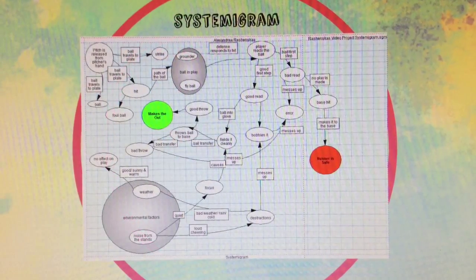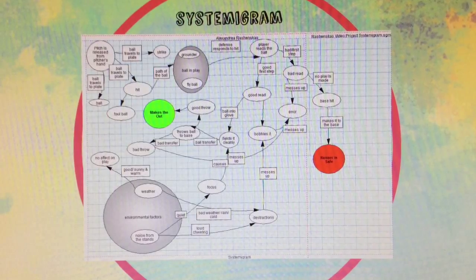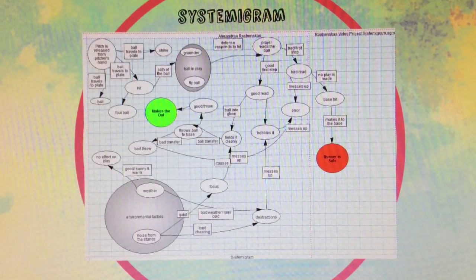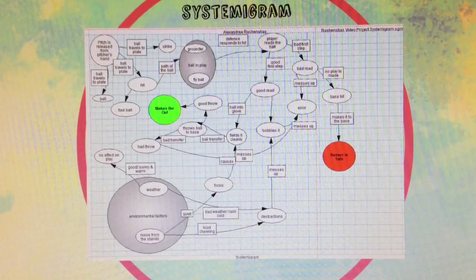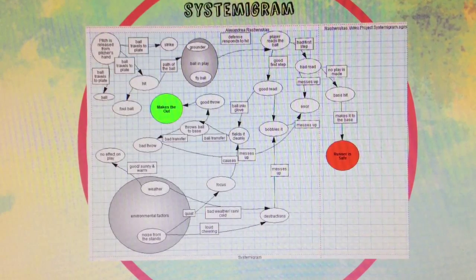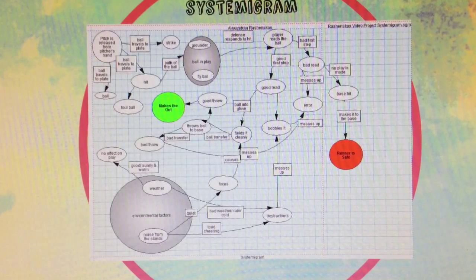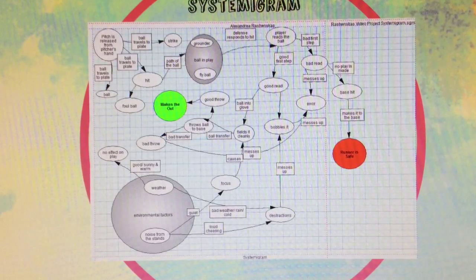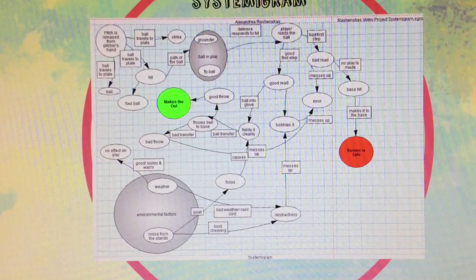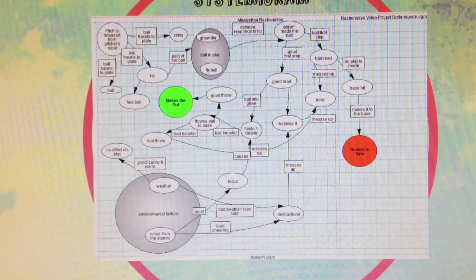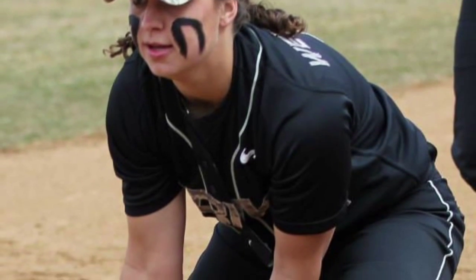This is my systemogram. In the upper left, you will see a bubble that says the pitch is released from the pitcher's hand. There are then options for what can happen with the pitch. Each option travels on a path when the ball goes into play, when the player reads the ball, what can happen to get to the end state, whether the runner is safe, which is bad, or they make the out, which is good.